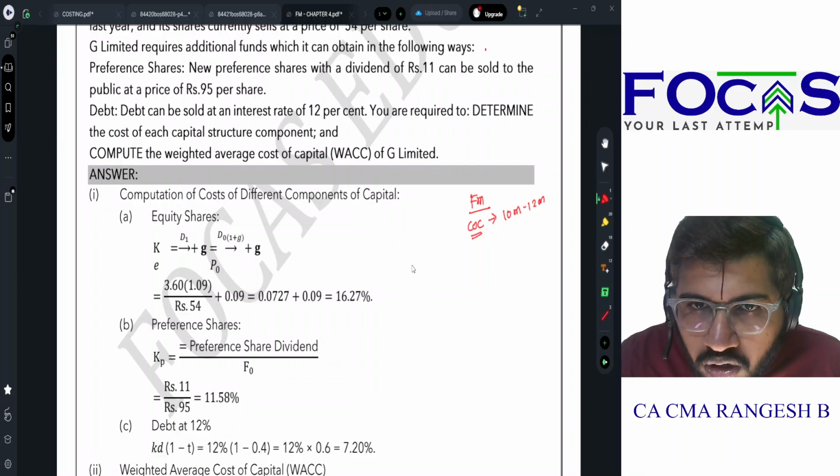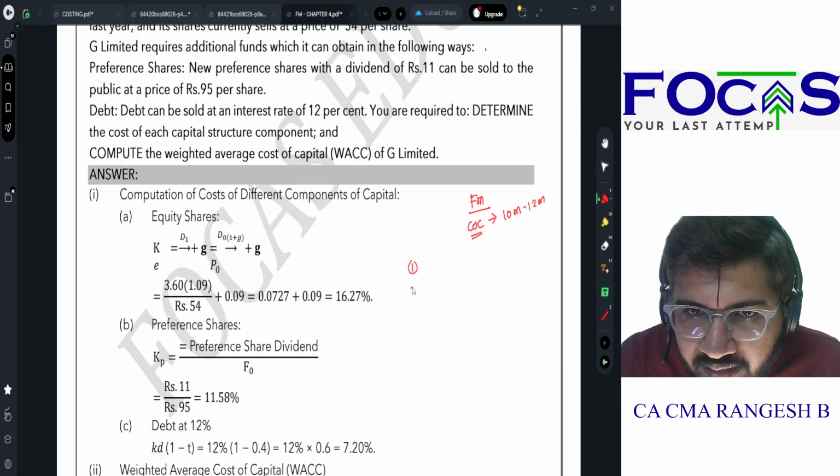So if I talk about cost of capital, I categorize sums into 5 different models, right?